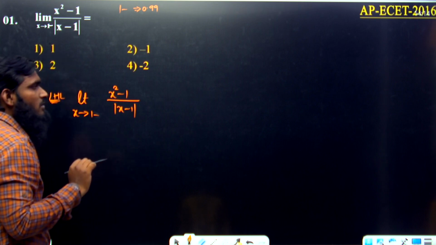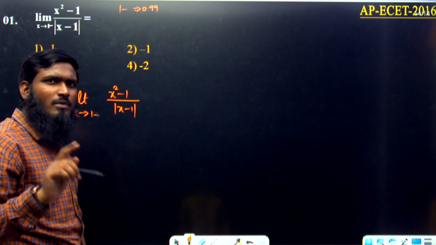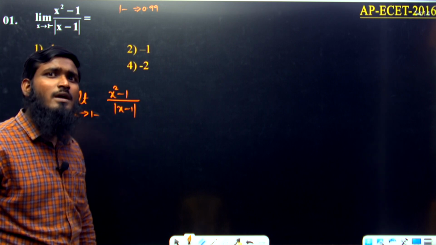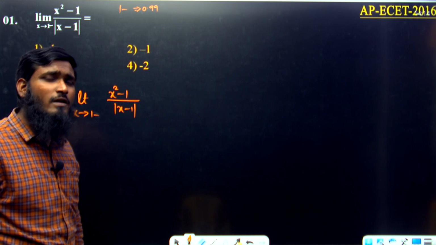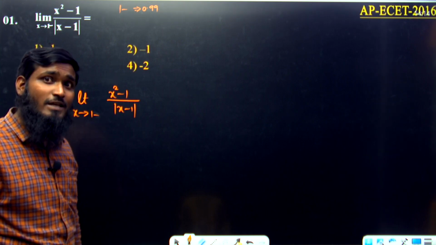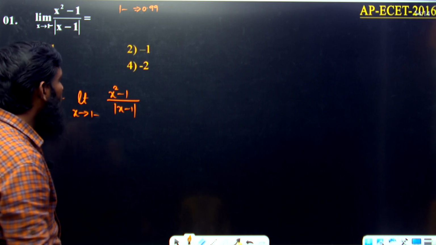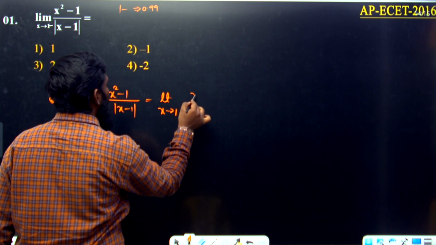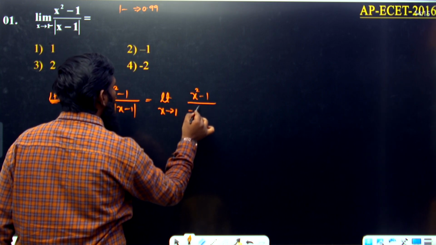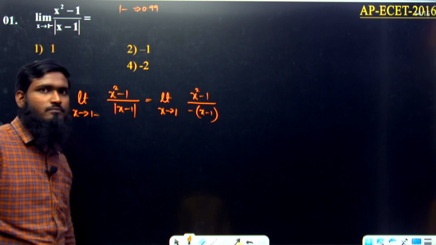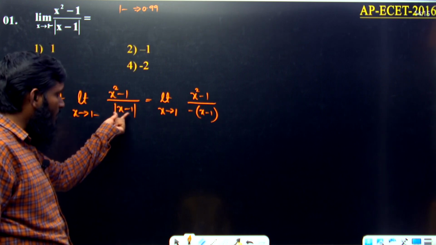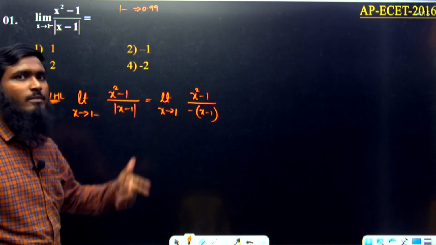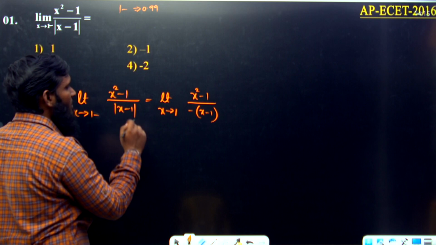0.99 minus 1 means what we can do over here, it will become a negative number. Yes or no? If it is a negative number, what do we have to take? Less than 0. If it is less than 0, then how have we tried this modulus part as limit x tends to 1, x square minus 1 divided by minus of x minus 1? Minus f of x now, because if this complete part is becoming less than 0, negative, so we have tried minus of f of x. And this 1 minus we have written only 1 over here.